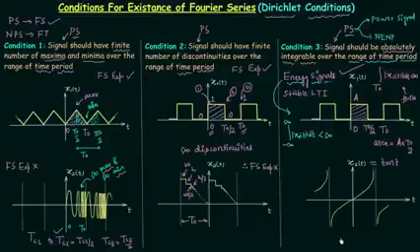So when you find the integral over the time period, you will find it is equal to infinity, because when t approaches pi by 2, the value reaches infinity. So obviously the area will also reach infinity. Therefore, the given signal is not absolutely integrable over the range of time period, and therefore the Fourier series expansion is not possible for this signal.